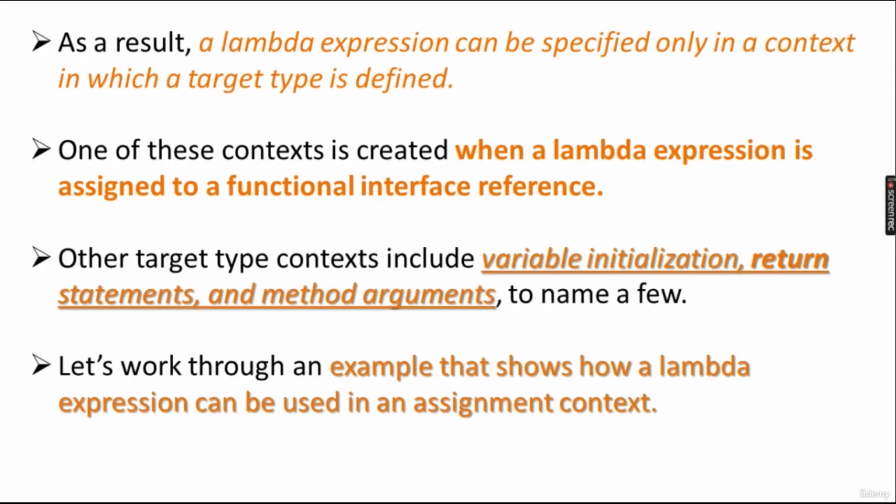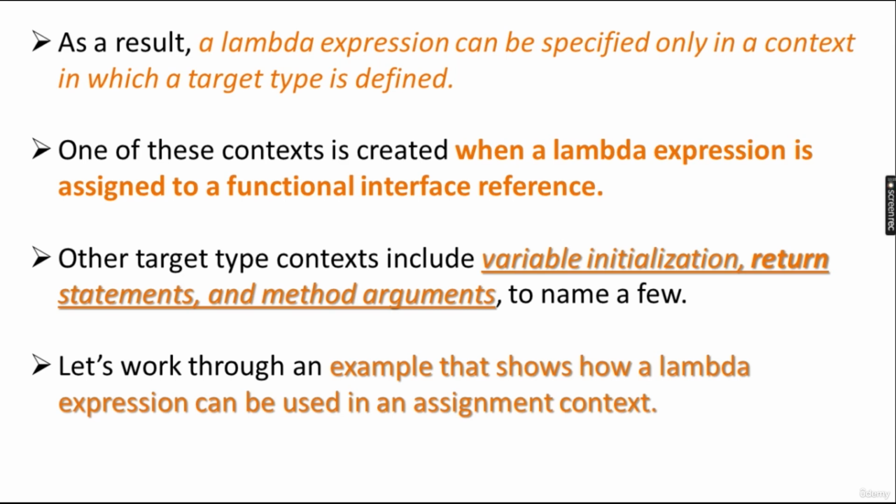A lambda expression can be specified only in a context in which a target type is defined, otherwise it cannot be specified. One of these contexts is created when a lambda expression is assigned to a functional interface reference. How is a context created? It is created when a lambda expression is assigned to a functional interface reference. Other target type contexts include variable initialization, return statement, and method arguments.